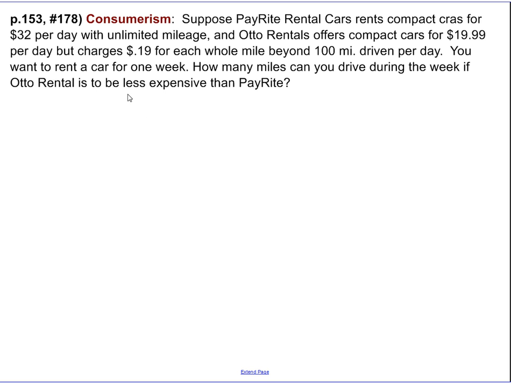Now, I always read my word problems backwards because, well, that's the way I am. But let's take a look at some of the key phrases in here. First of all, Auto Rentals is to be less expensive than Pay-Right. When we say less expensive than, of course, we are thinking about a less than symbol. So what are we saying is less than the other? Well, we want to ask how many miles can we drive? When we see that, we're asking how many, X, miles can we drive during the week?